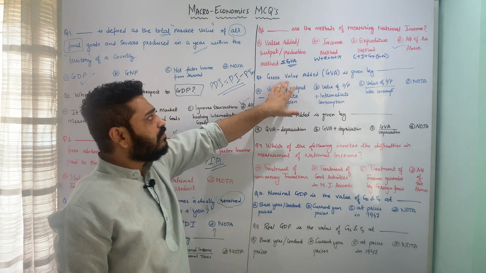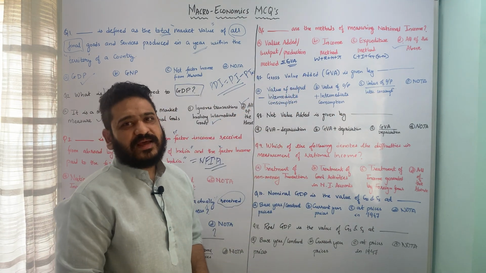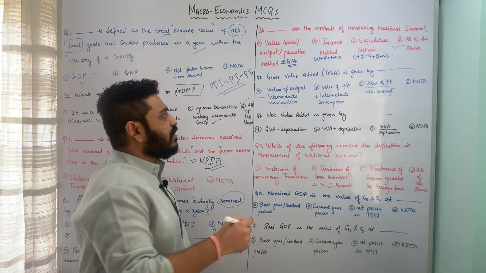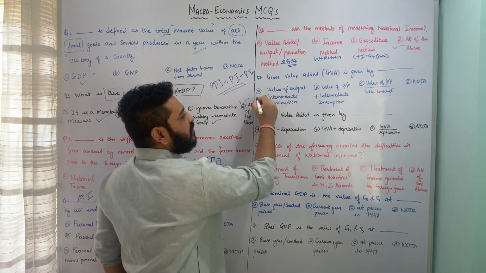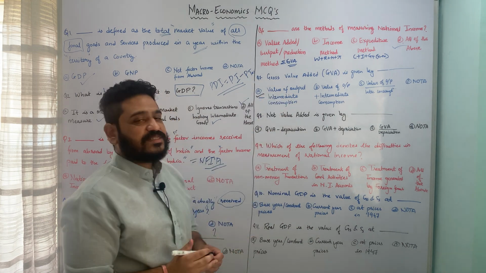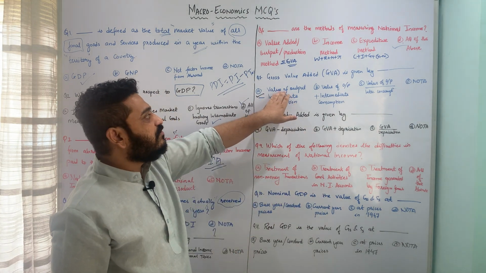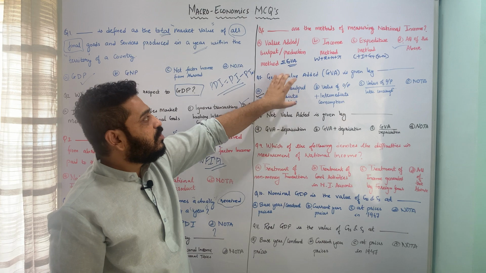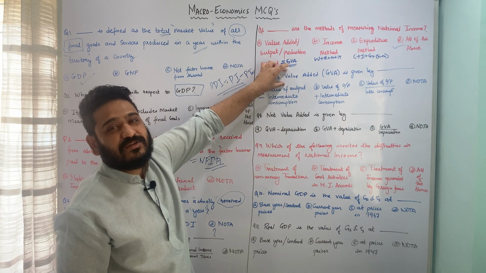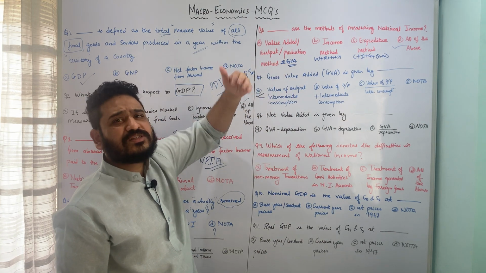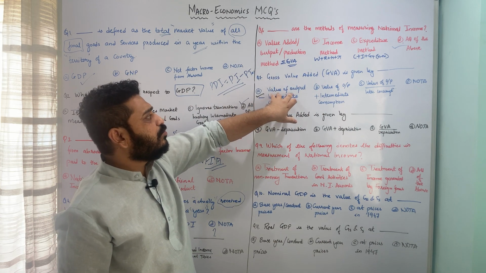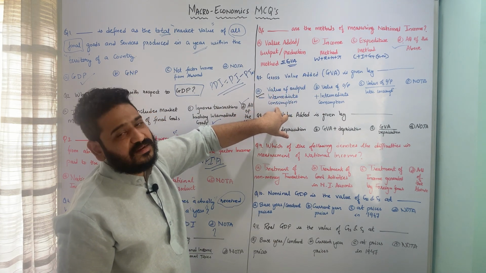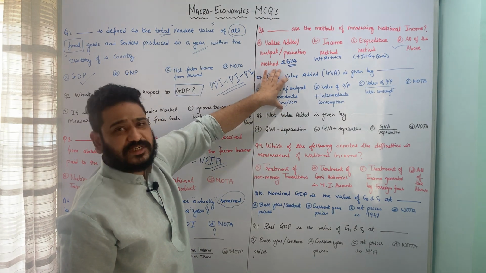So here the gross value added is given by option A, the first formula, which is value of total output minus intermediate consumption. So you have to subtract the intermediate consumption from value of output per se to arrive at something called gross value added. What is going to be the gross value added? It is going to be the value of output minus the intermediate consumption per se. I hope this question is pretty much clear.